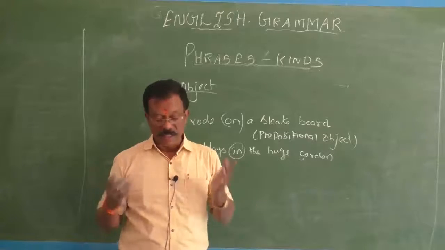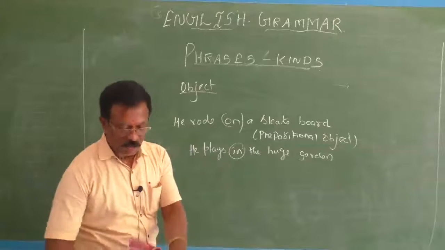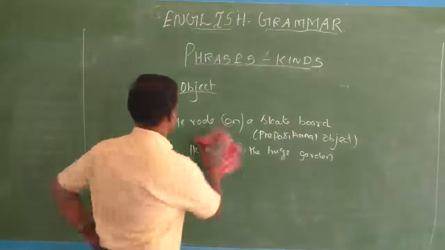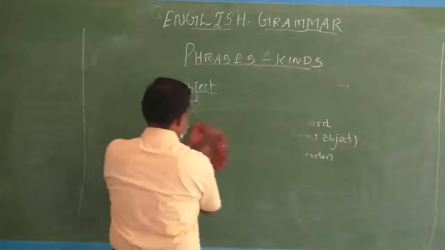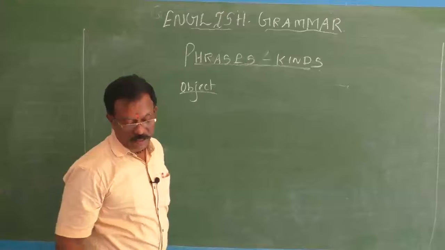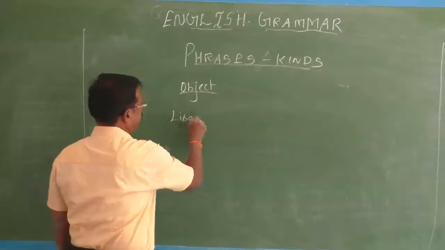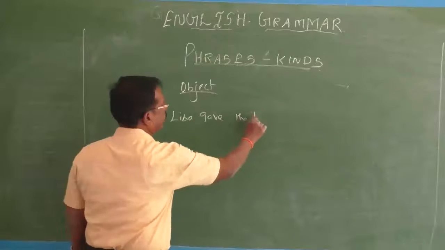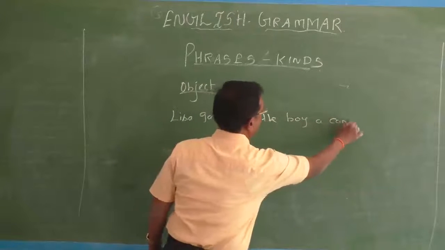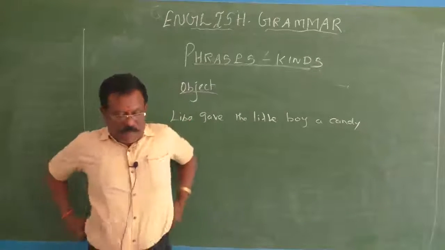Then it can be used as an indirect object also. How is it possible? Can you give one or two sentences for that? Yeah, here I am to give you such sentences to make you understand the things well. Sometimes a noun phrase can be used as an indirect object. See, Lisa gave the little boy a candy. Here, Lisa is the subject, you know that, gave is the verb, the little boy.